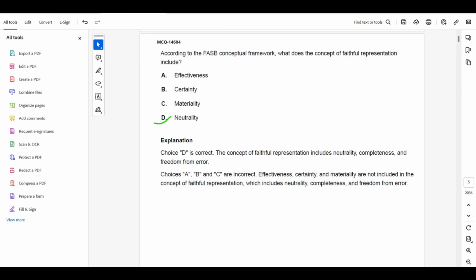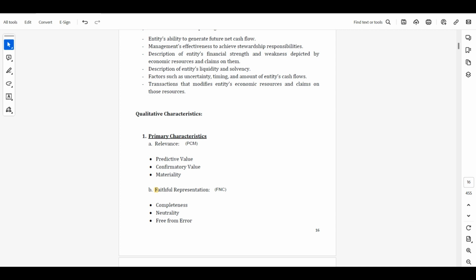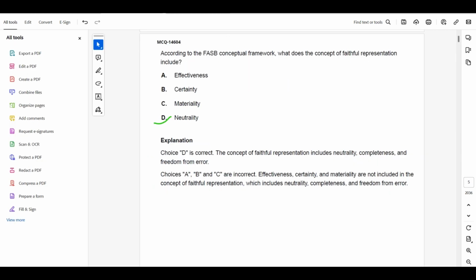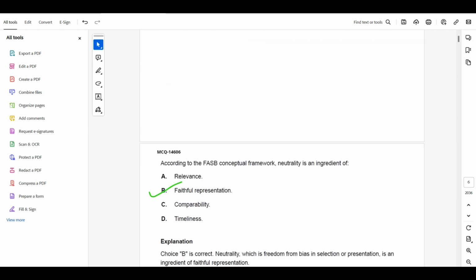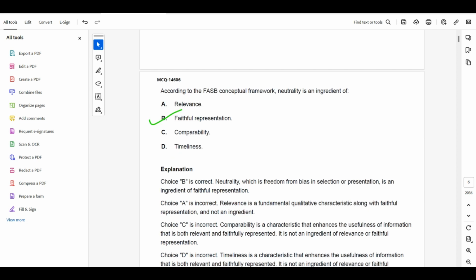See, FNC. N is neutrality. C is completeness over here and C is certainty over here. So if you study it properly, you will get to know the answer. It's neutrality. I am sorry for being slow, but it's okay. You can keep my speed at 1.25x or 1.5x and complete it fast.